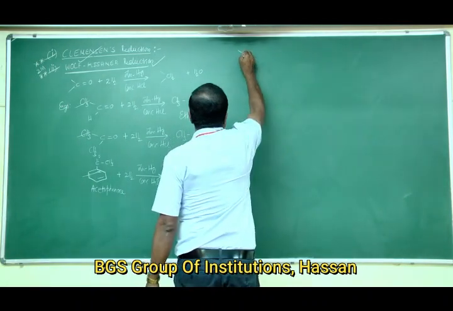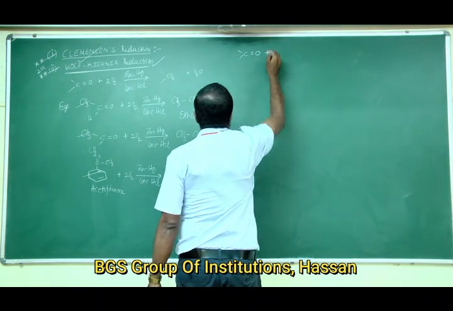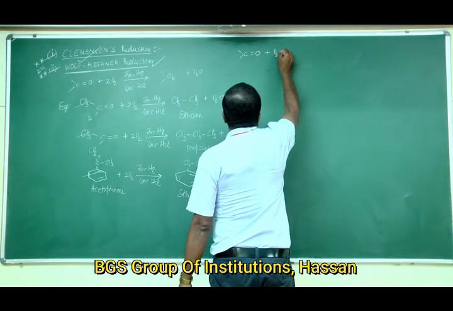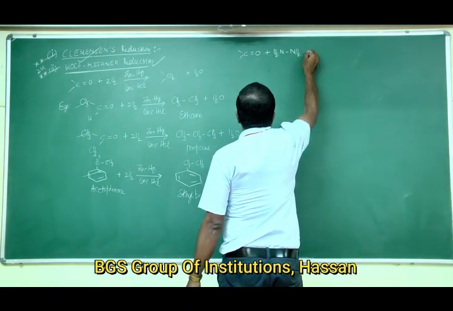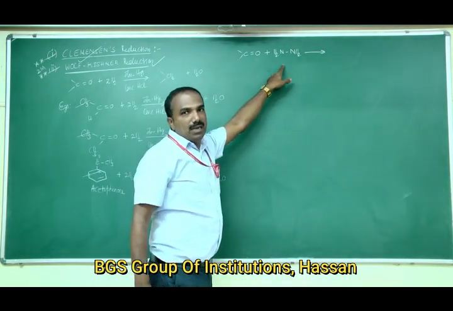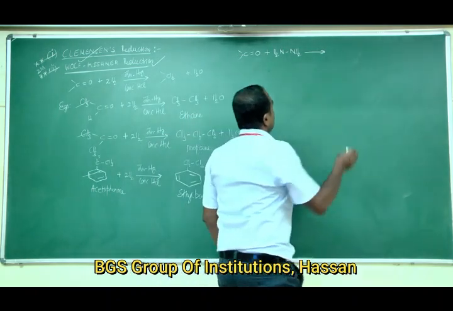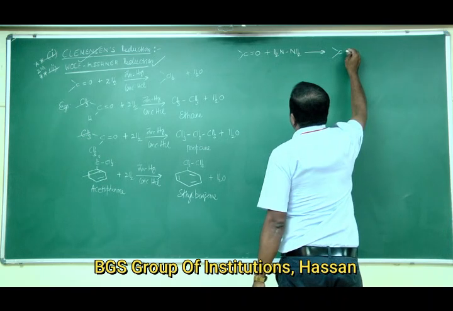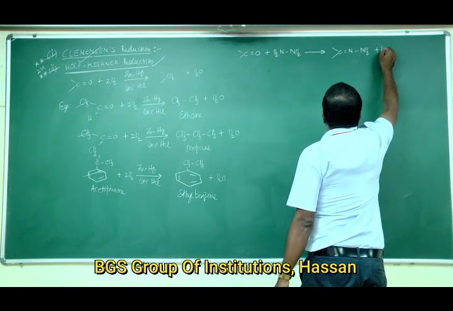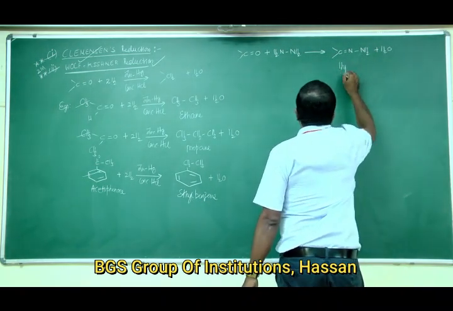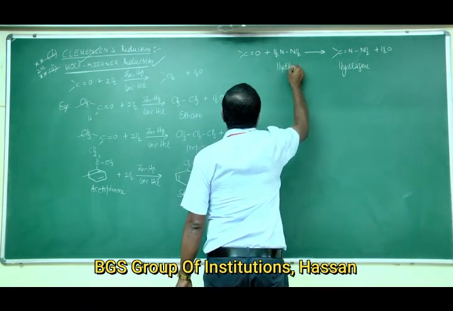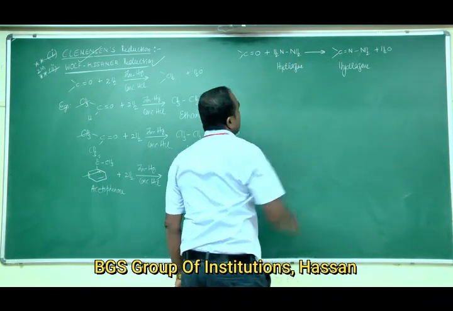Carbonyl compounds, that is C double bond O, on treating with hydrazine, whose formula is NH2 single bond NH2, give hydrazone. The hydrazone is C double bond N connected to single bond NH2, plus H2O. This is hydrazine and this one is hydrazone.